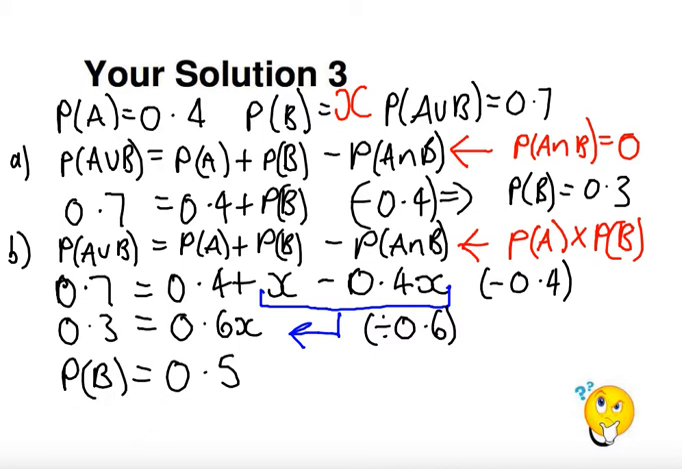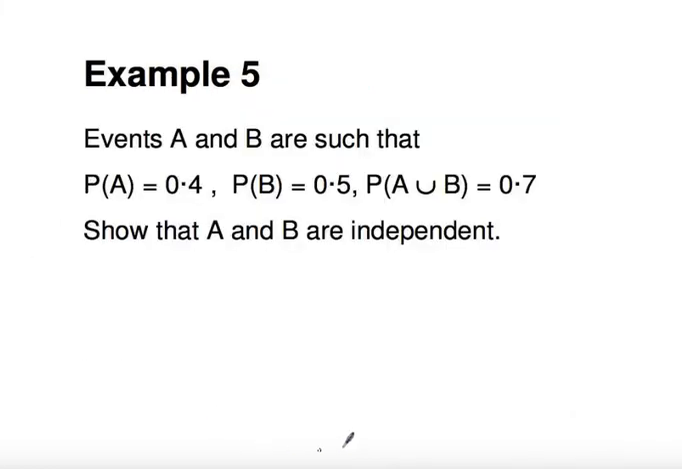Okay, well I hope that made sense. Let's move on and have a look at some other problems. So, events A and B are such that the probability of A is 0.4, probability of B is 0.5, and the probability of A union B equals 0.7. I want to show that A and B are independent.